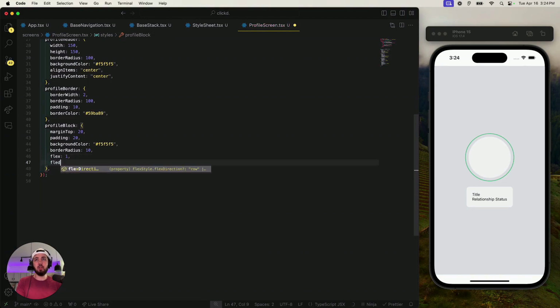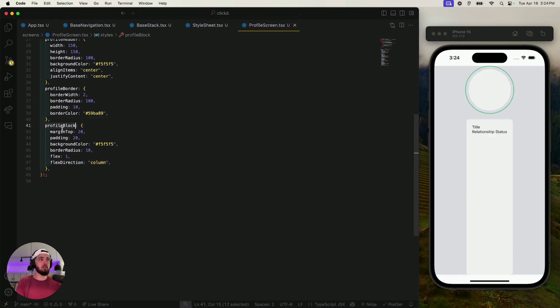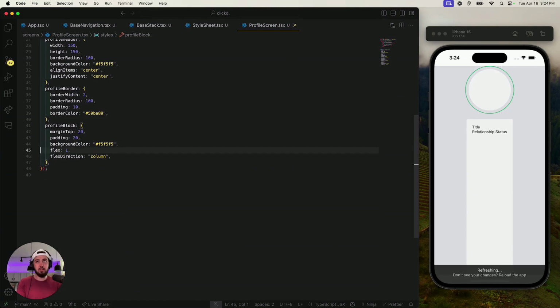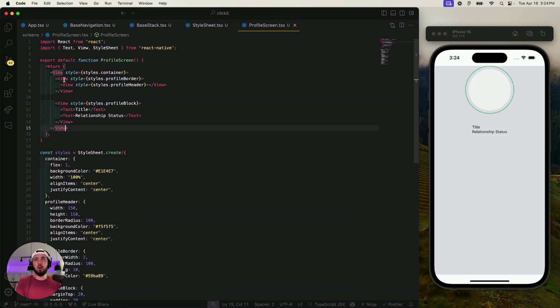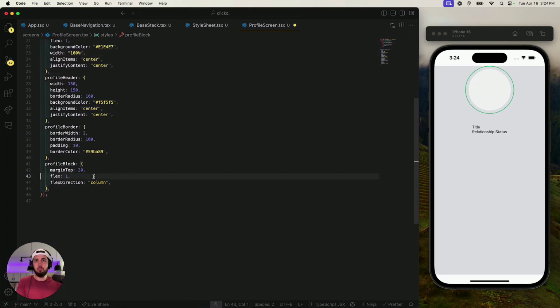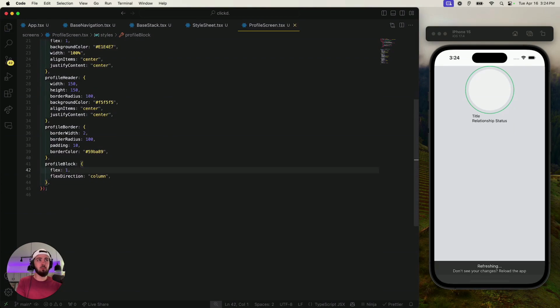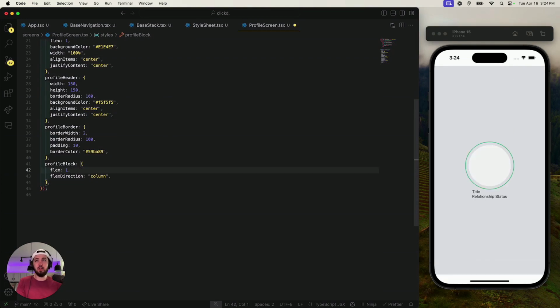Sure, we'll do flex direction column. Boom. Suppose we don't need margin top that much, or border radius. It's really just literally stacking two things on top of each other. Oh, and then I suppose the container could actually be align items center, flex one, boom, all that stuff. Padding, we don't need that. Margin top one.